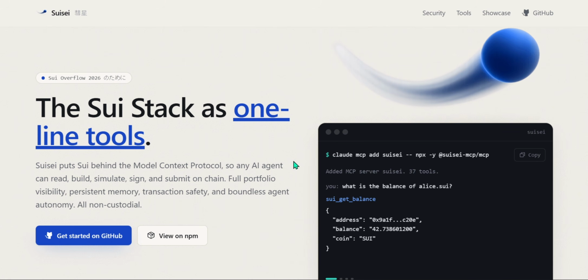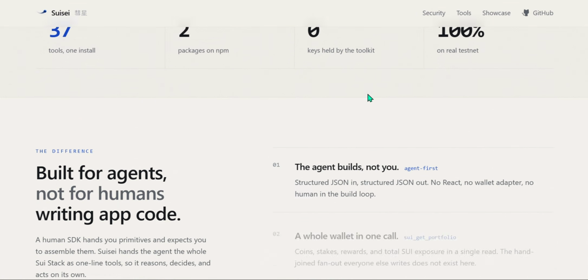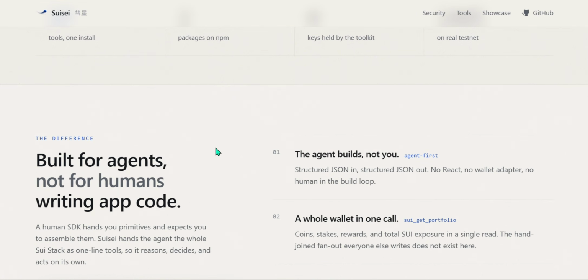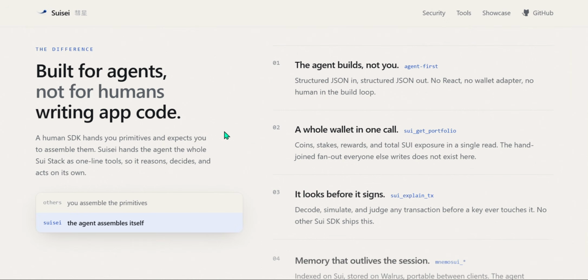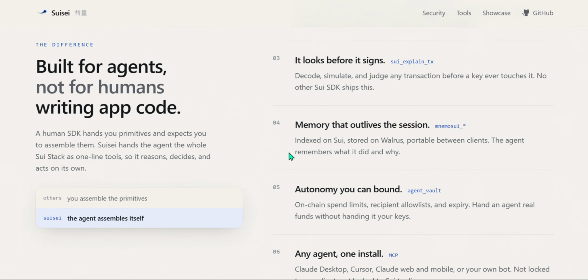Most SDKs are built for humans, but we at Suisei build for agents, not for humans, to write app codes. So normal SDKs use the assumption that humans are the first priority, while with Suisei, agents are our first priority.